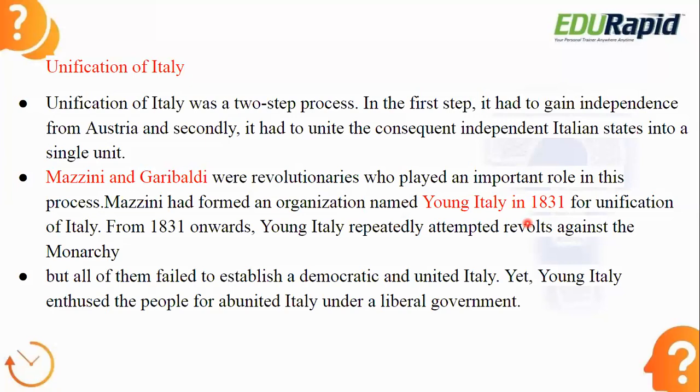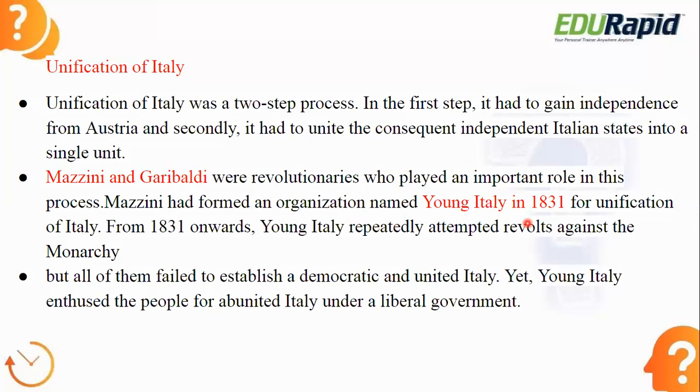But Young Italy enthused the people to unite Italy under a liberal government. Even though it failed, its effort did not fail, because this is one such organization which created awareness among a lot of the youth in Italy. Like in our Indian independence, lot of reformers and literary work from different people made people enthusiastic towards nationalism.